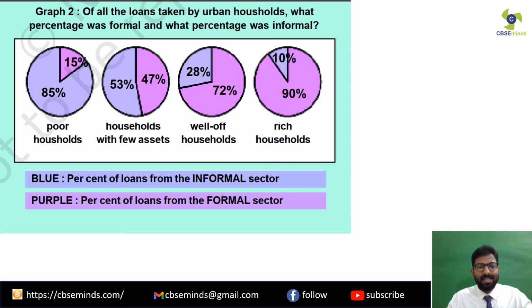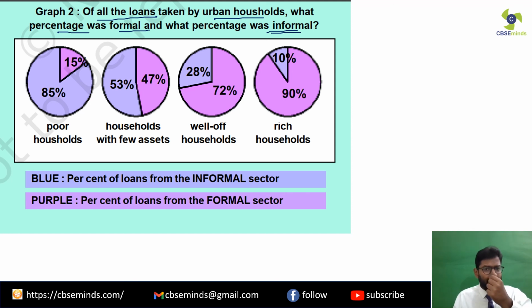Now see, look at this particular graph. It is very, very important. You can conclude so many things from this graph. Please have a look. Of all the loans taken by the urban households, what percentage was formal and what percentage was informal?